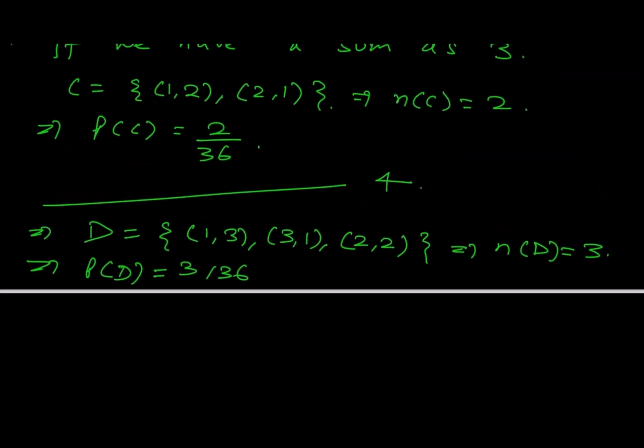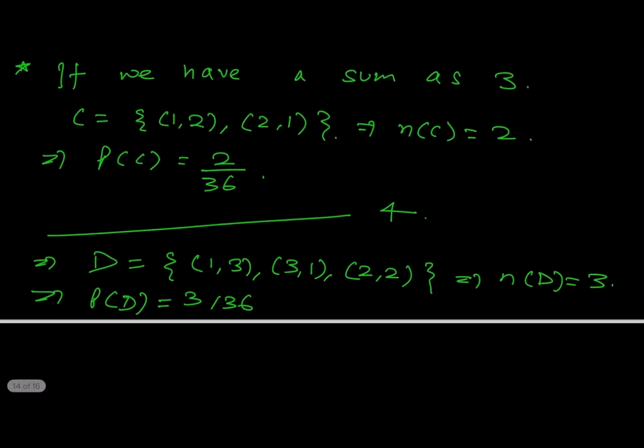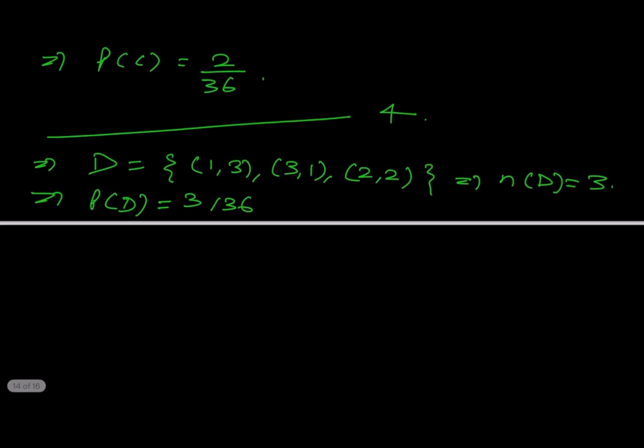Now, what we are observing in these cases is that if we want sum as 4, then we have 3 outcomes. If we want sum as 5, then 4 outcomes. If we want sum as 6, then the outcomes would be 5, like 2 4, 4 2, 3 3, 5 1, 1 5, right?